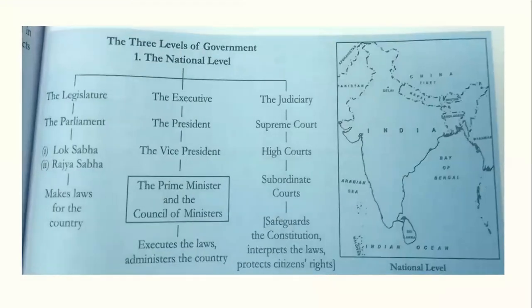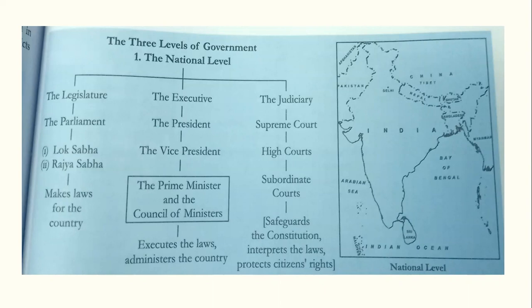Now see, here in the book, you have the chart on page number 199, or in the chapter, you may just look out for the chart. Now, here very clearly the three levels of the government are given. Okay. On the top, that is the national level, meaning our India, the nation. Now, the national level is subdivided into three major parts, as I have explained before also, that is the legislature, the executive and the judiciary.